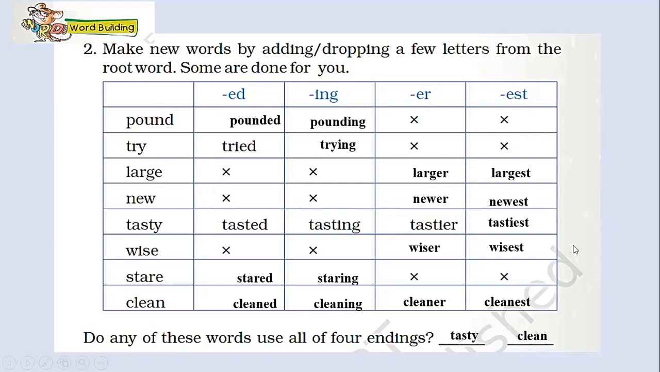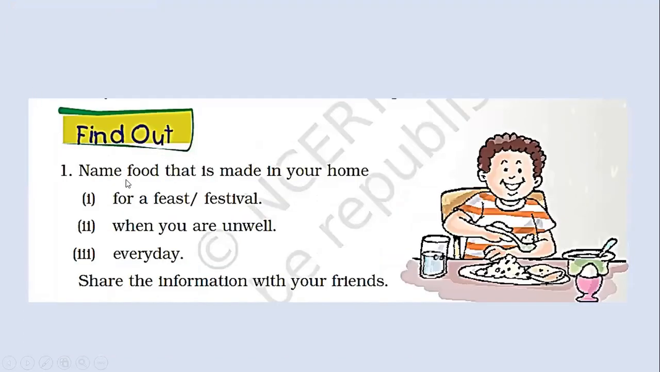The next exercise listed here is Find Out. Name food that is made in your home for a feast or festival. Children, you need to write down the food that is prepared in your home for a feast or a festival. Definitely for a festival, your mother prepares something special, isn't it? So the things that we prepare on a festival are fried rice, paneer curry, puris, sweets, etc.